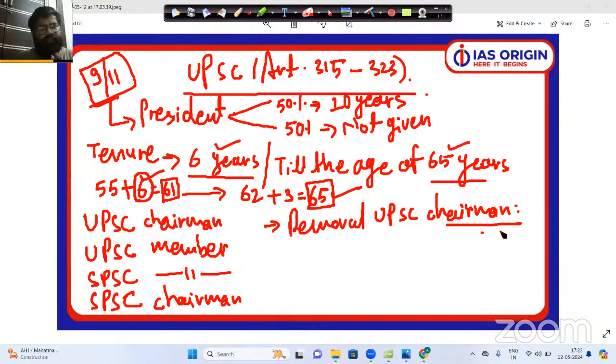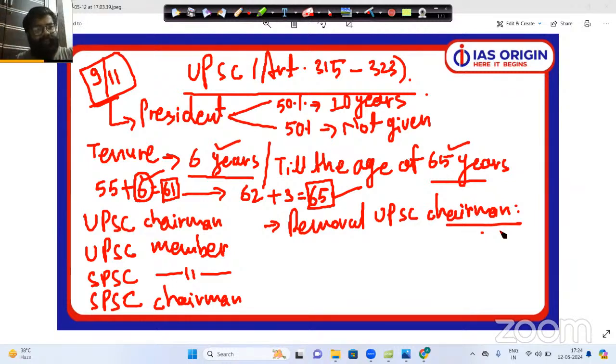Fair enough. Now, the Supreme Court of India will do the proper investigation, and then the Supreme Court will prepare a report on your misbehavior or incapacity. There could be two results in the report. Number one, the UPSC member or chairman could be found guilty, or number two, not guilty. If the UPSC member is found guilty according to the report of the Supreme Court, the Supreme Court will give the advice to the President of India to remove the UPSC member.